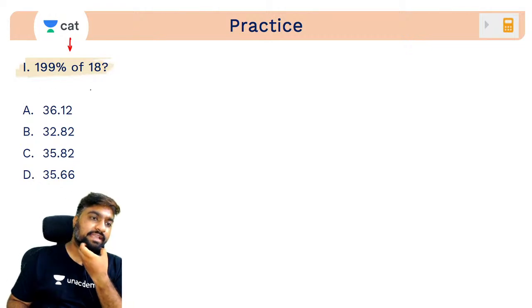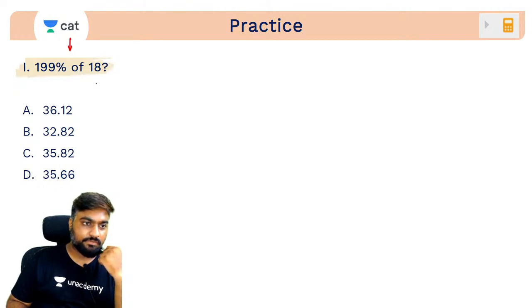199 percentage of 18. Quick. Prakhar says D. Gaurav, Abhi, Rishikesh, Raj, Nimish, Sarmishtha, they are saying C. Okay.